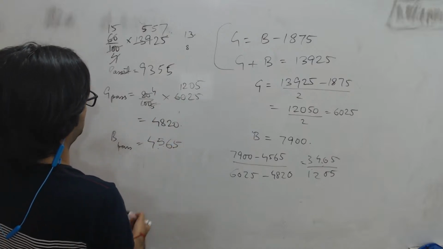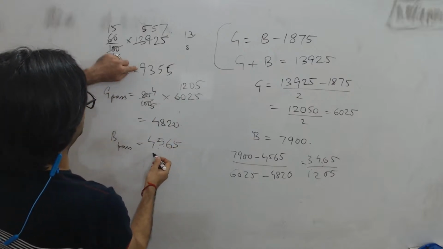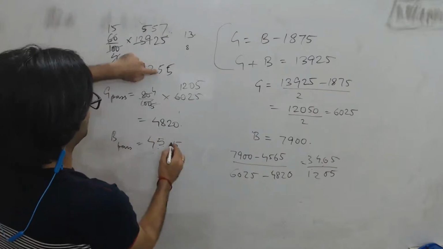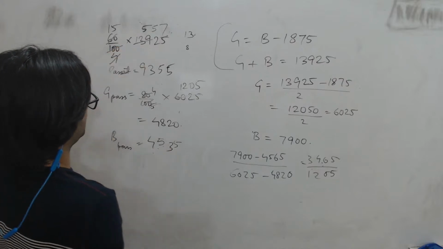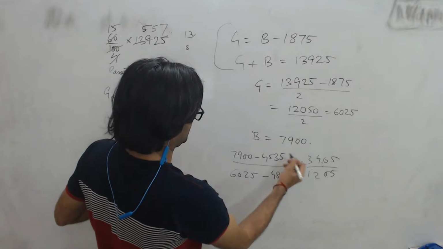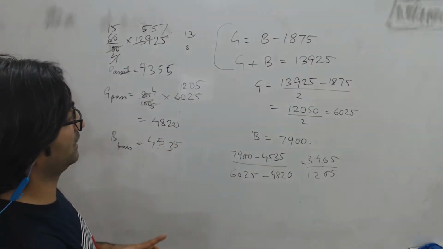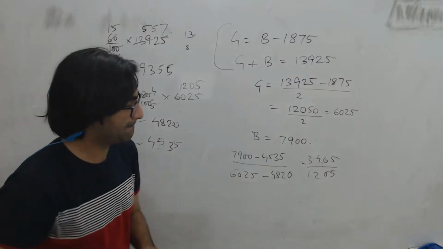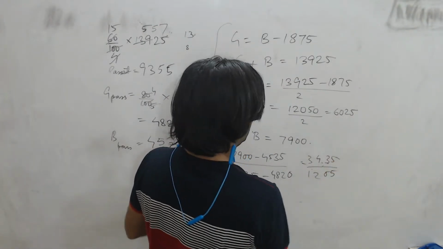This is going to be right. And boys who passed will be this less this. So 5, 3, 5, yes. Oh, 5, 3, 5. So yeah, I think that should be the right answer. 3, 5. I want 205.